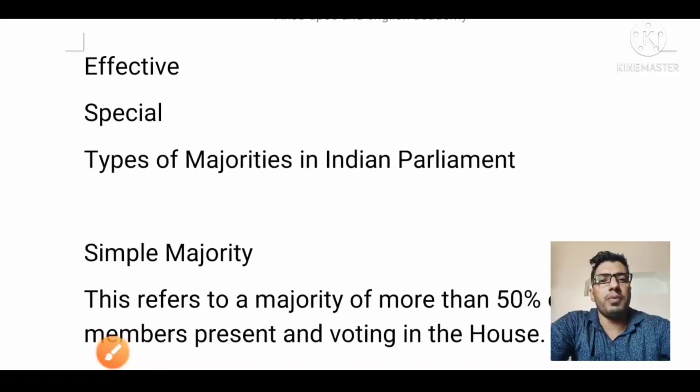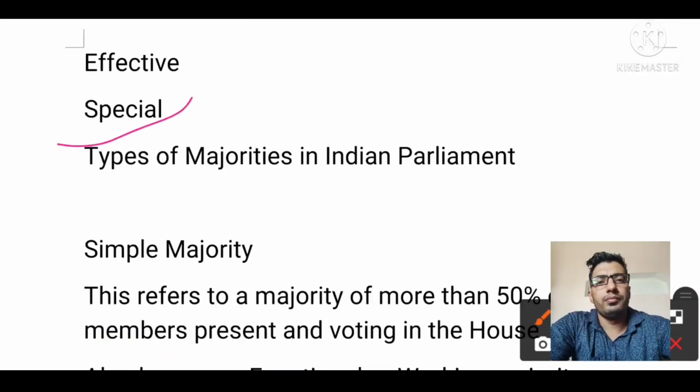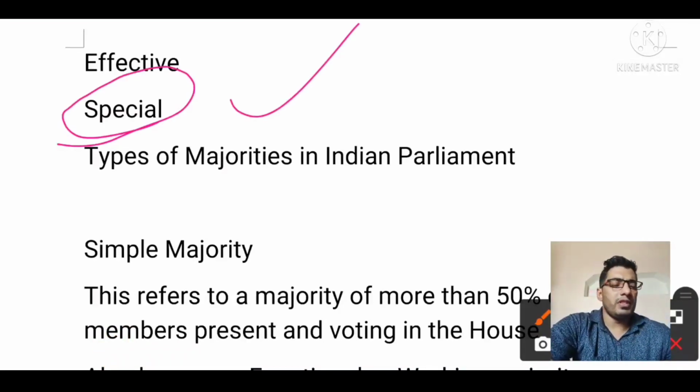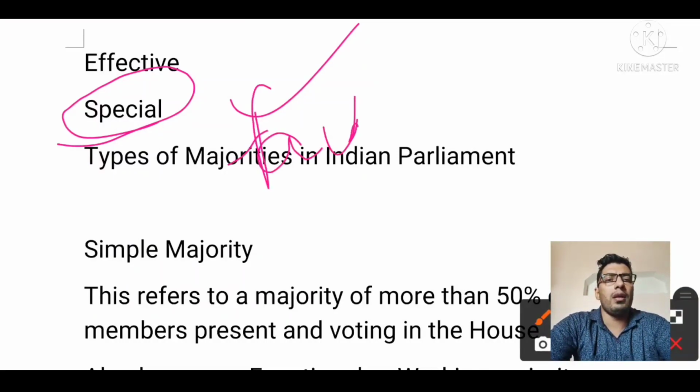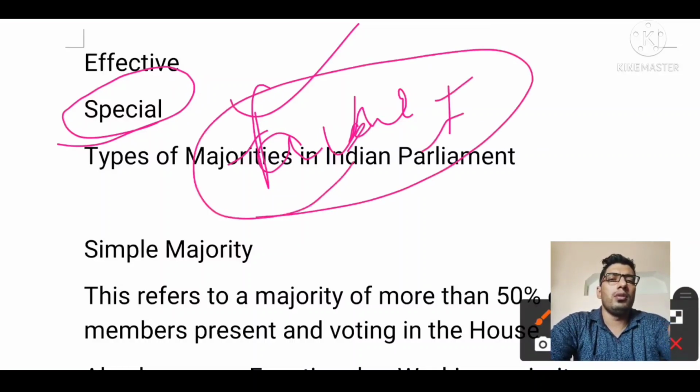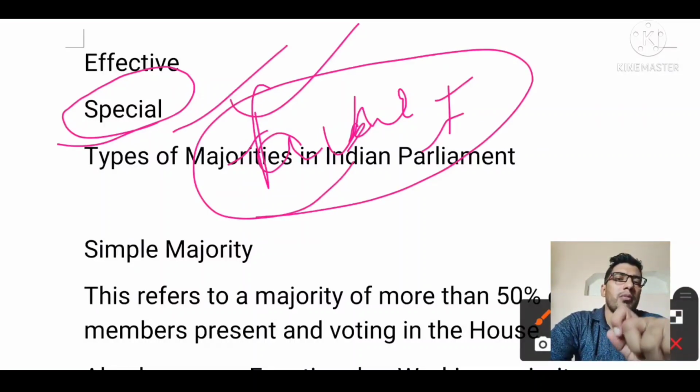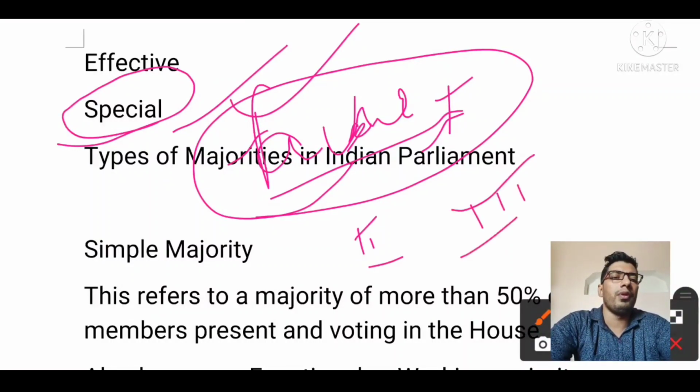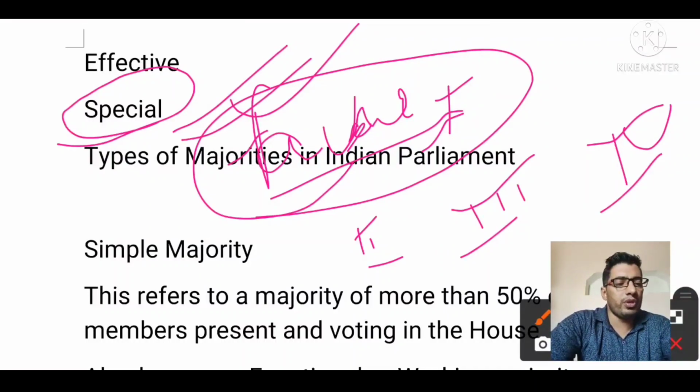And the last one is special majority. Special majority has 4 flavors. It totally depends upon the bill, what type of bill we are eager to pass, which type of special majority is required: flavor 1, flavor 2, flavor 3 and flavor 4. These are the sub parts of the special majority.